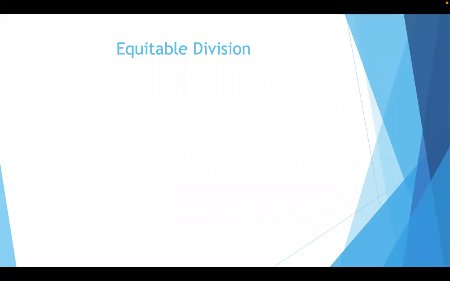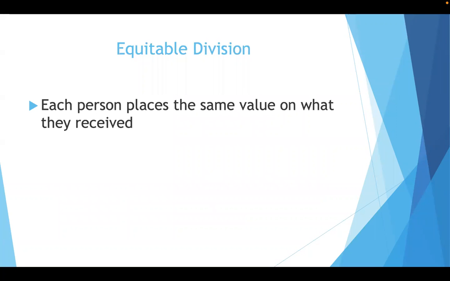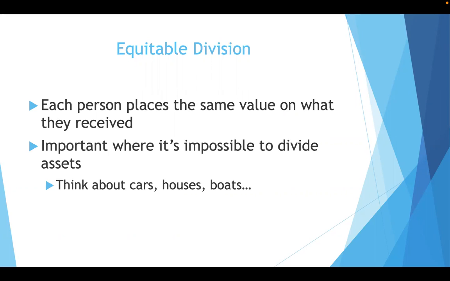And the last one, equitable division. Each person places the same value on what they receive. Now, it's important where it's impossible to divide assets. So when we think about a car or a house or a boat, let's say there are, again, let's just stick with four sisters. It's what I know best. And let's say that there's a boat.